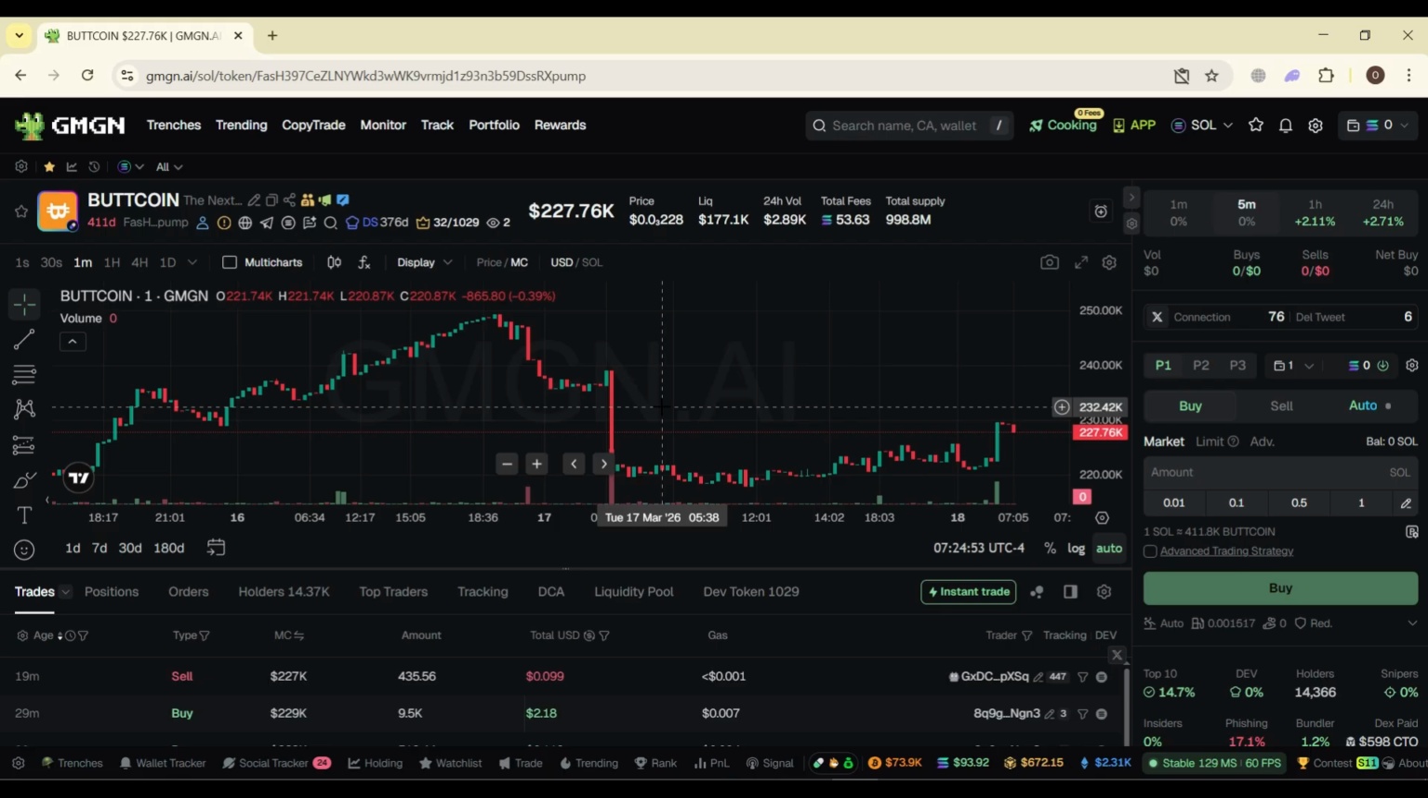Okay, so also make sure to compare sentiment with trading volume. Like high hype plus low volume means that it's the early stage, and if the hype is high and the volume is also high, it means that the coin is already moving.